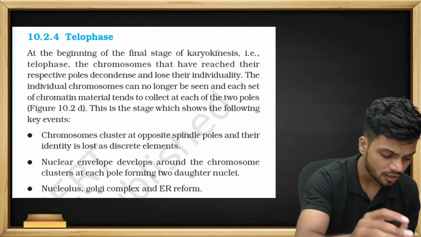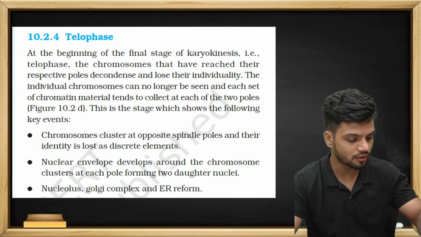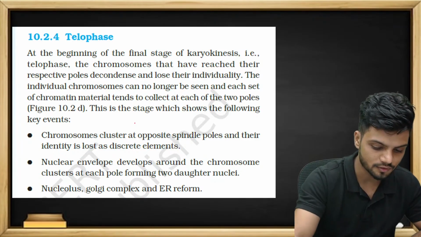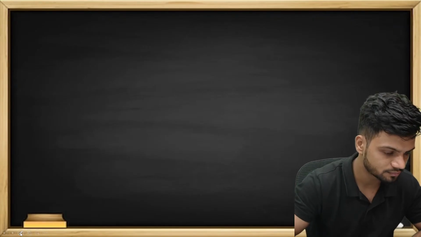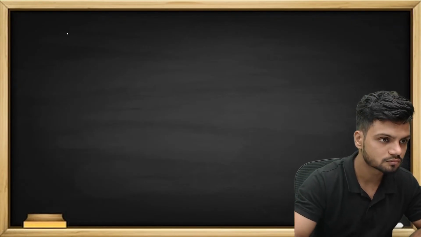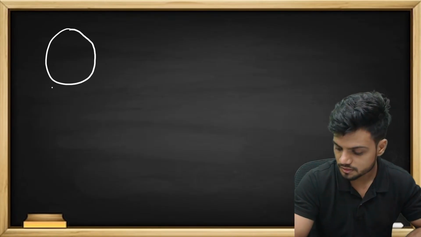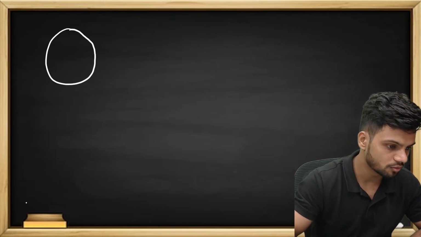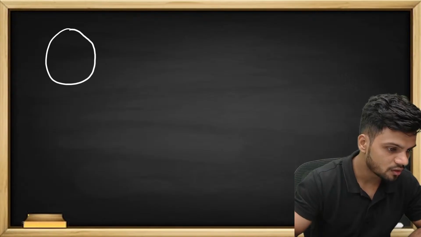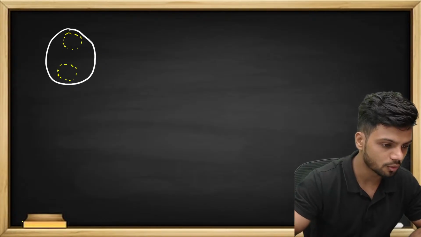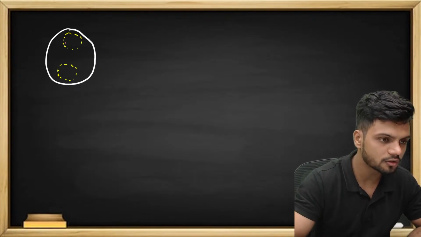Okay. Now the last phase. The last phase is called telophase. What is happening in telophase? This is the cell right here. Now, in this cell, the nuclear envelope is reappearing. All the chromosomes are clustering towards one corner.